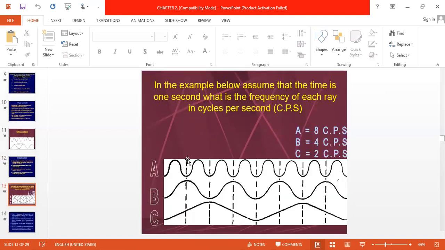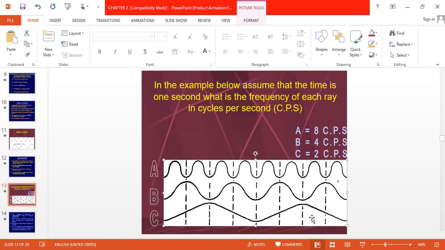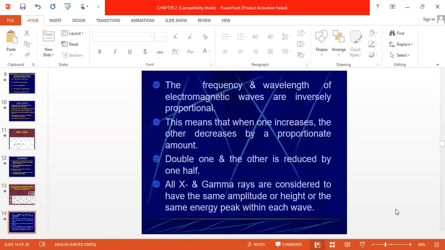Now see here, A, B, C. In case of A, there are 1, 2, 3, 4, 5, 6, 7, 8 cycles. In case of B, there are 1, 2, 3, 4 cycles only, and in case of C, this is one and this is two cycles only. So the frequency of A is higher than the frequency of B. The frequency of B is higher than the frequency of C, because more cycles means more frequency. So this is the simple thing there.